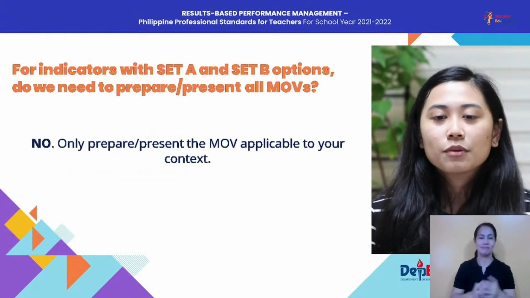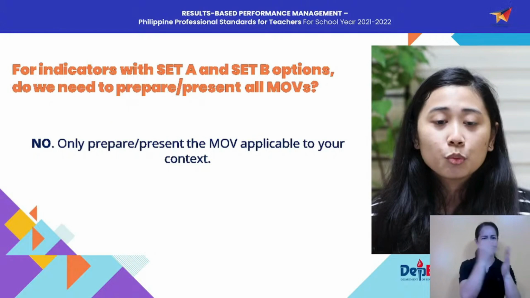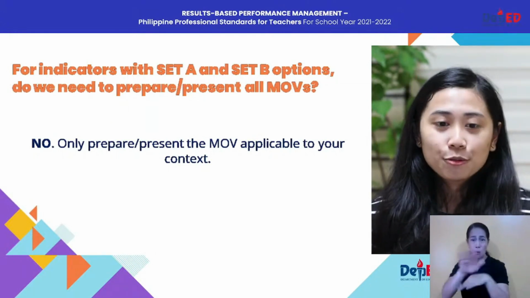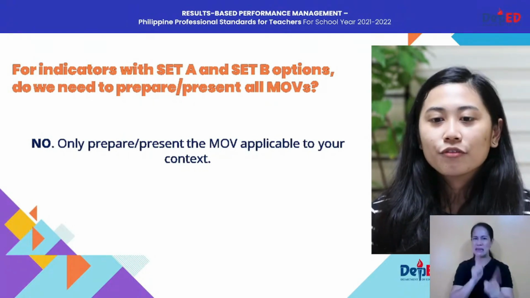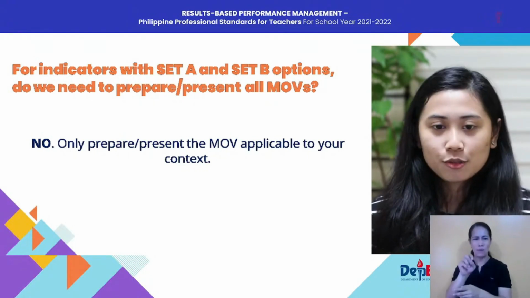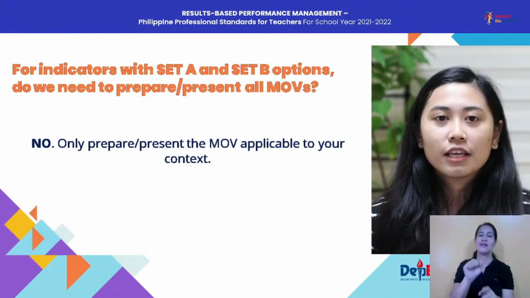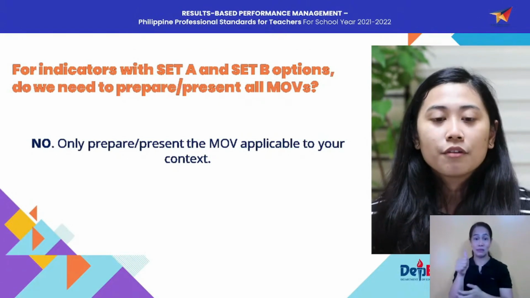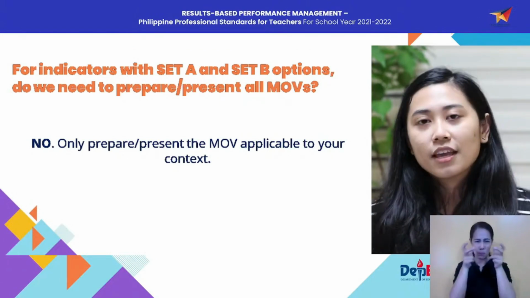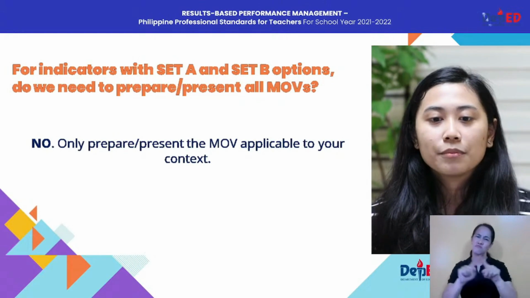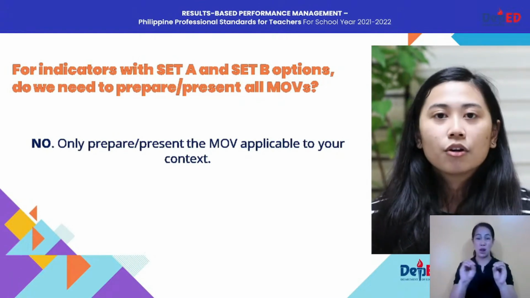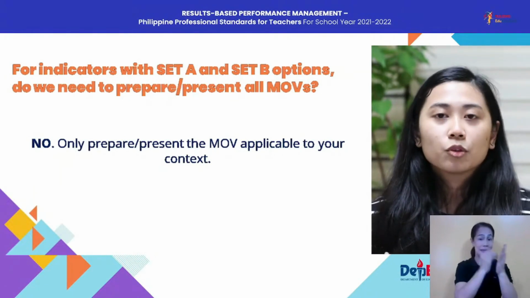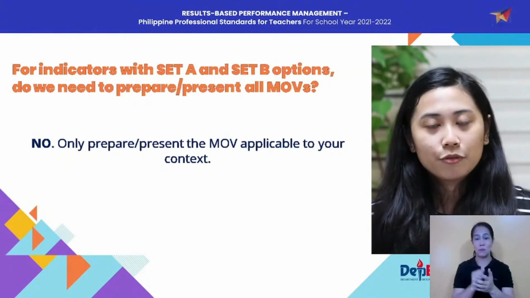Next, for indicators with Set A and Set B options, do we need to prepare or present all MOVs? The answer is no. Only prepare or present the MOV applicable to your context. So if you remember, we have objectives 9 and 10 that focus on very unique learners. If you do not have the learners that are being asked on those specific indicators, then you will have to opt to submit the other set of MOVs.